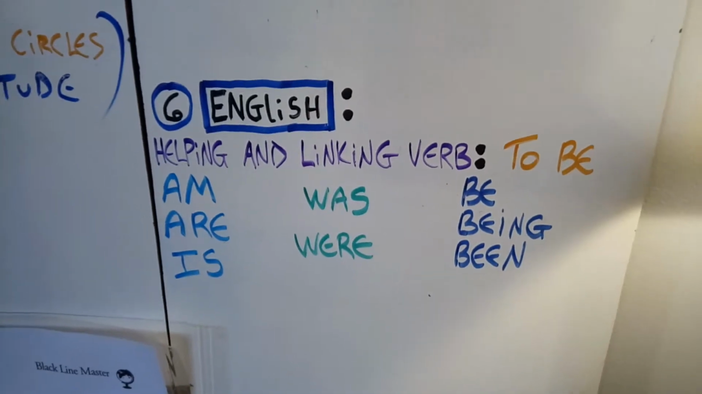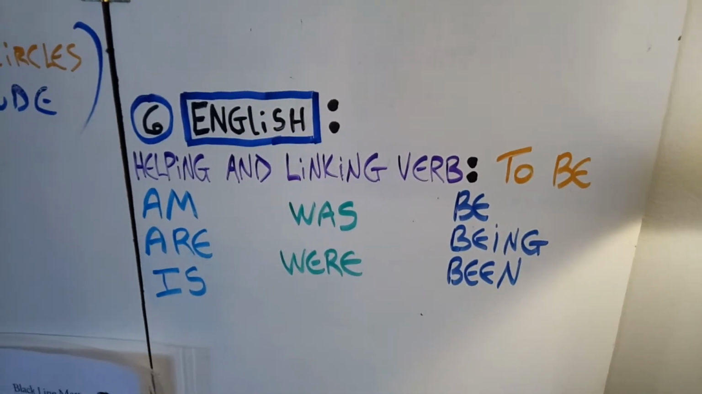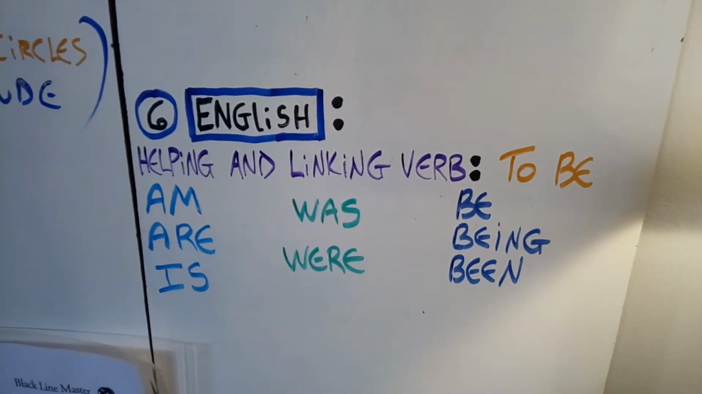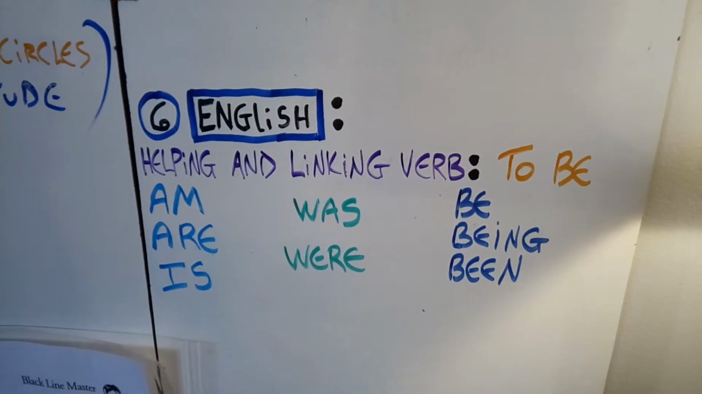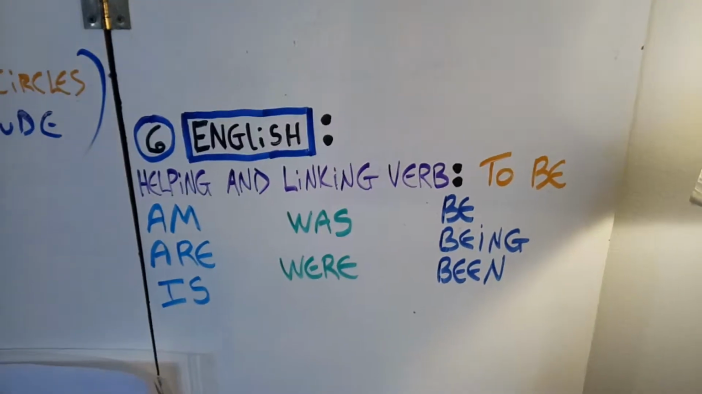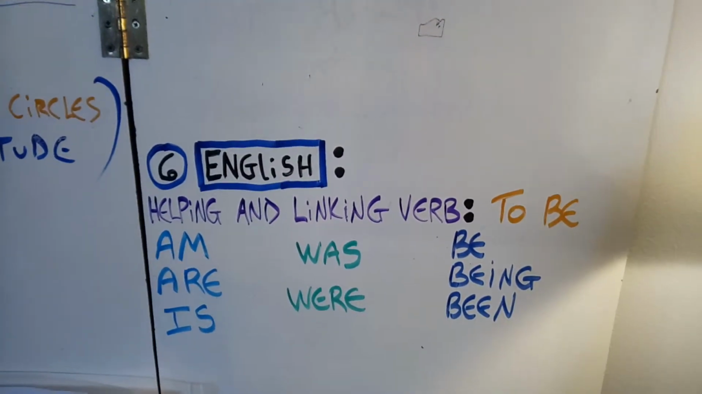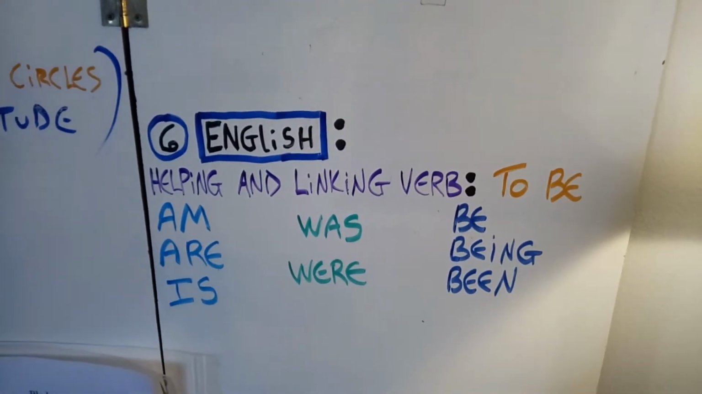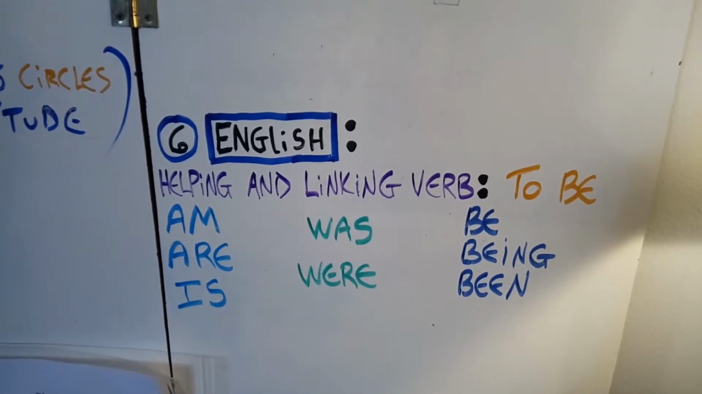For English, we have helping and linking verbs to be. Am, is, was, were, be, being, been. And using the song Lean On Me. So it goes like this. Helping and linking, verb to be. Am, is, was, were, be, being, been.